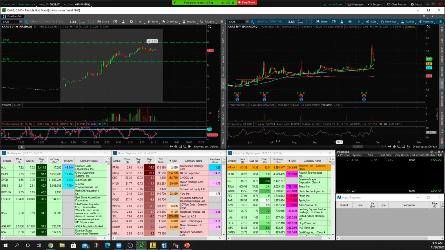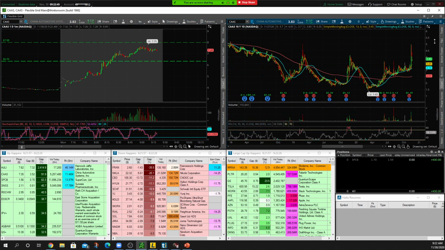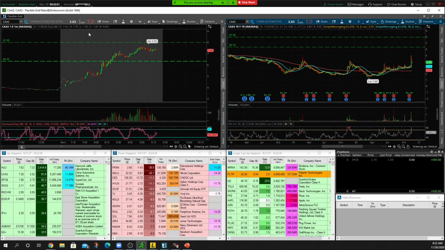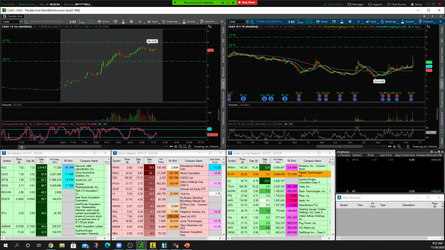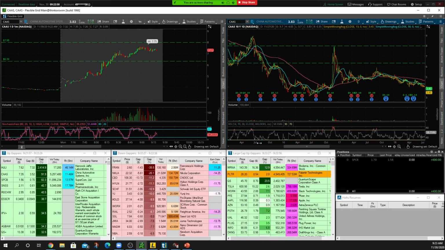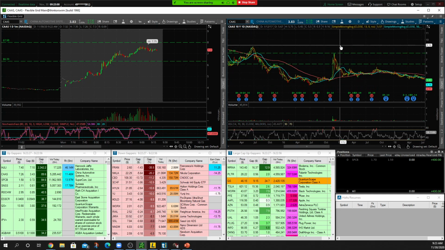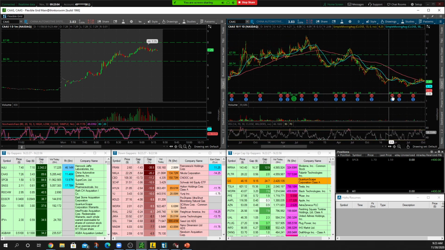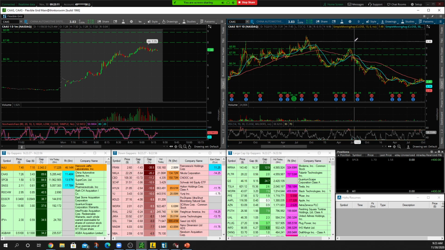First thing I do is I jump right into the daily. And I want to start marking up my areas. And then I want to come back and look at intraday to see if those levels are being respected or not. So number one, what am I doing? I'm trying to mark up areas that I think are good overhead resistance levels. So again, we have some resistance up here off these spiking highs at 7.98. Grabbing my tool again, right up here towards around that $9 mark. Those spiking highs up towards around 10. Pretty easy stuff, every dollar.